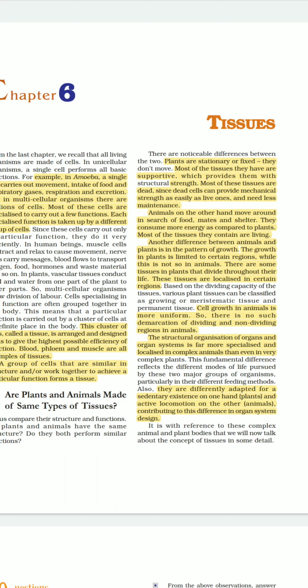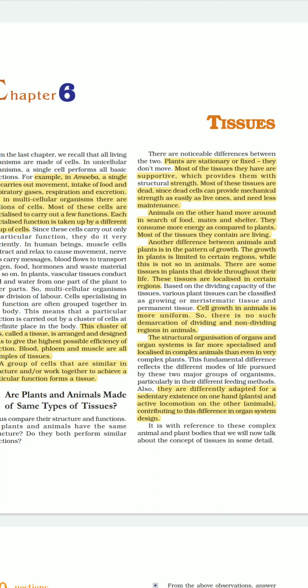So their tissues need to provide them structural strength, and that is why their tissues are dead also. Most of the cells are dead in case of plants, and generally dead cells provide strength, which is not possible in case of animals.